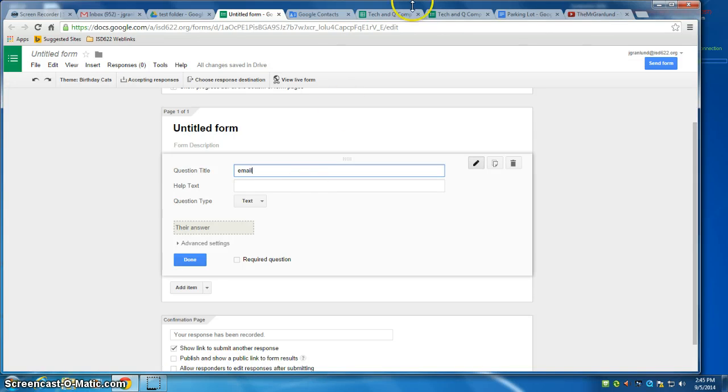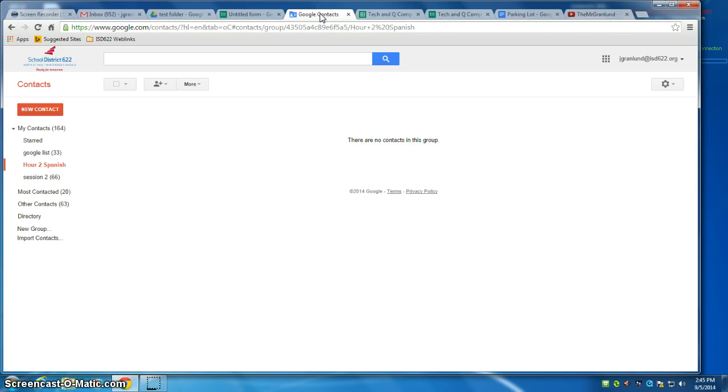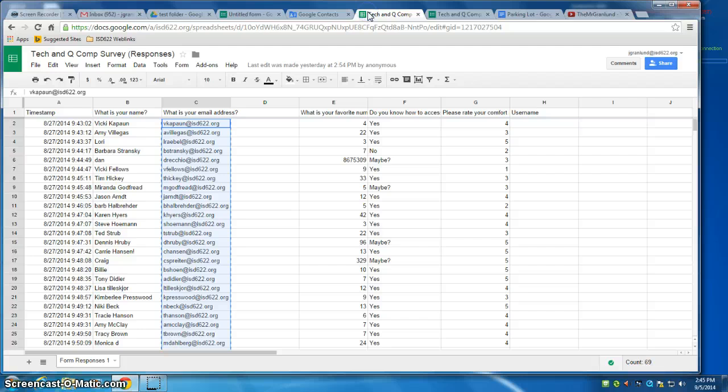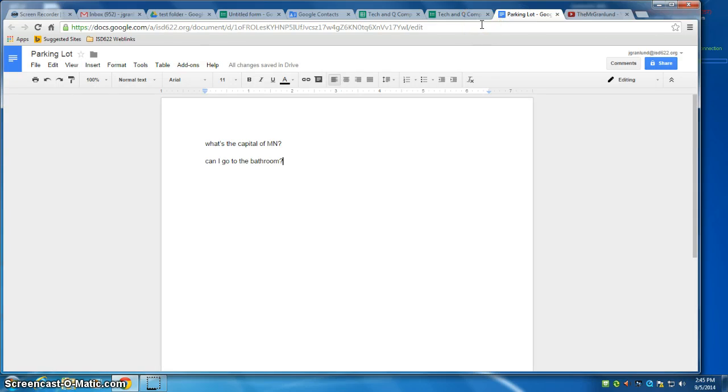So these are a few tools that you can use together to create a list of all your students for a class, a way to gather all those names using forms, and a document that they can all share together and write their questions on.